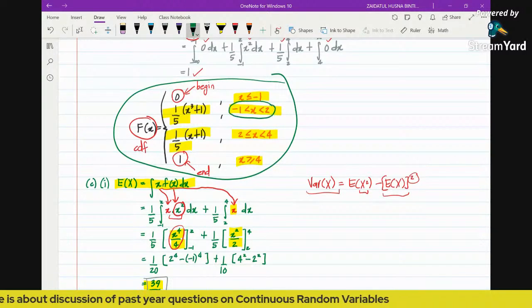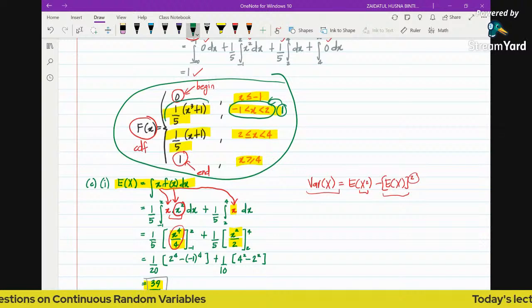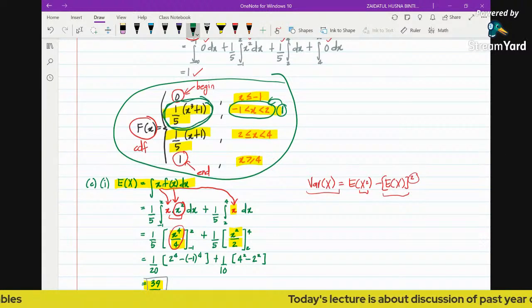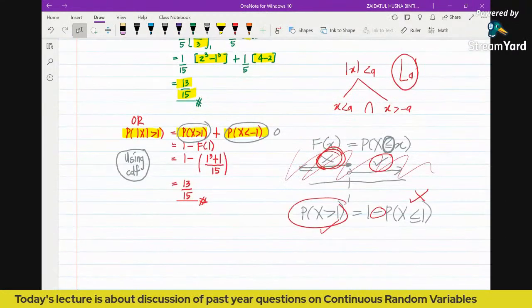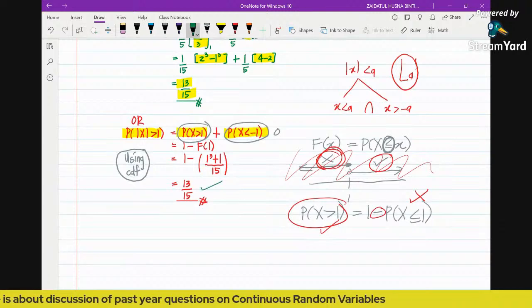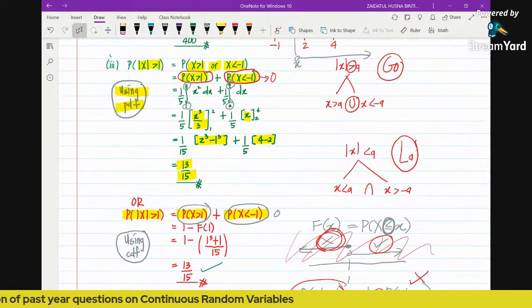And you see that 1 is located here, inside this range. So in order to find F(1), we substitute the value of 1 into this second function of the CDF. Substituting 1 into this, you will have 1 over 5 times 1 cubed plus 1. So it's going to be 13 over 15. Exactly the same answer, even though we used two different methods.